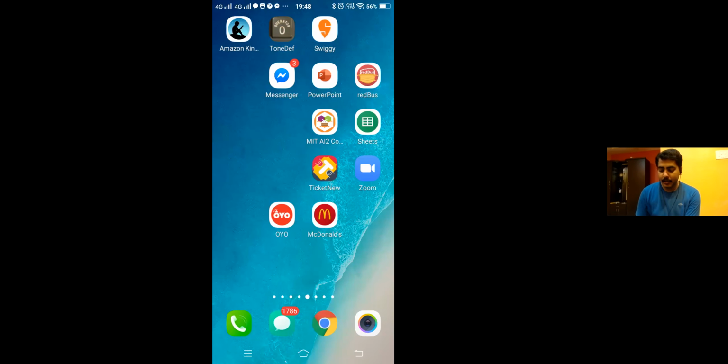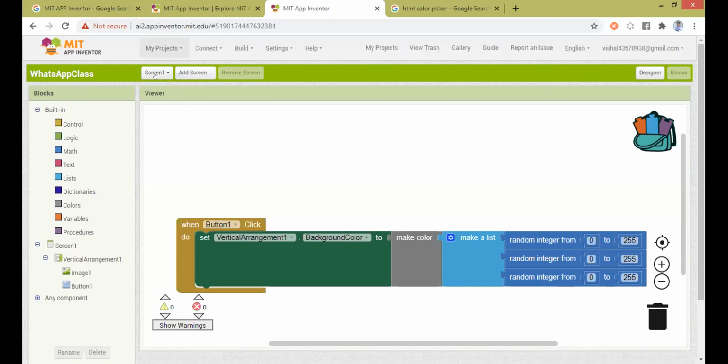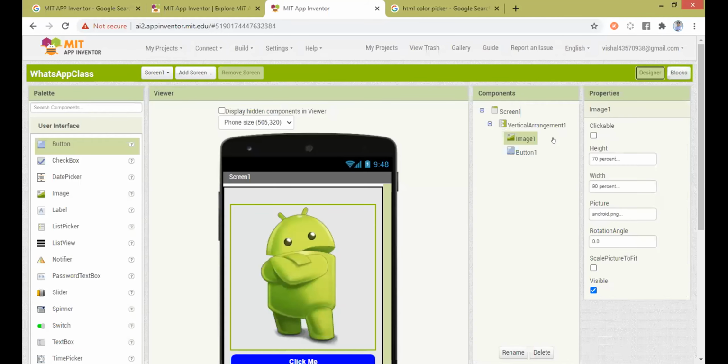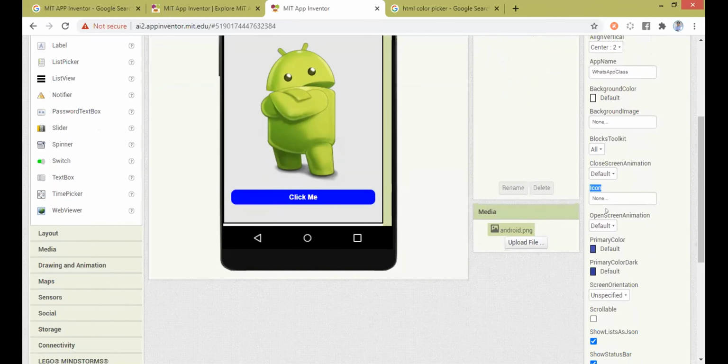If I take the app now, here is my app. This is how the default icon is. If you want to change this icon, it can also be done. Just go to the MIT App Inventor, go to the designer section, click on screen 1, and in the properties window, just scroll down. There will be something known as icon. Click on this, upload the icon you want, and select that. That's it. So you can even change the icon. No issues.